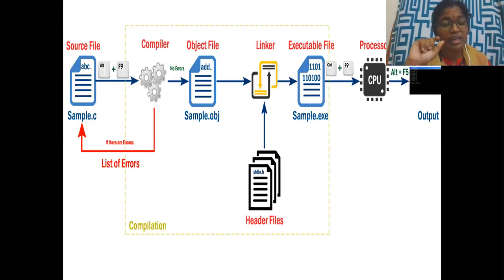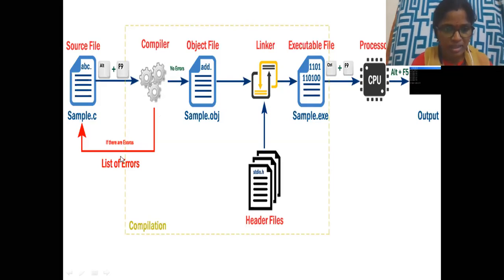Compile means it has to be converted. The compiler does two jobs. It converts the code into machine code, and it also tells you if there are any errors. So after writing this source file, when you press Alt F9, it goes to the compiler. The compiler checks for errors. If there are errors, it goes back to the code and asks you to check for any errors. Again, you press Alt F9, that means compile. Go to the compiler. If there are errors, it loops around like this.